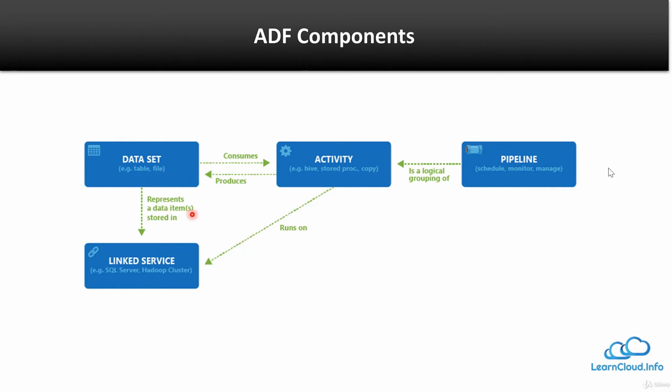and this data set represent the data item stored at this location, linked service location. And of course linked service location has address as well as the credentials. So activity runs at this address. It refers the data to the data set, but it actually runs at the linked service. So I hope by now these components are clear, and in the next lesson we are going to discuss about the integration runtime. Thank you.